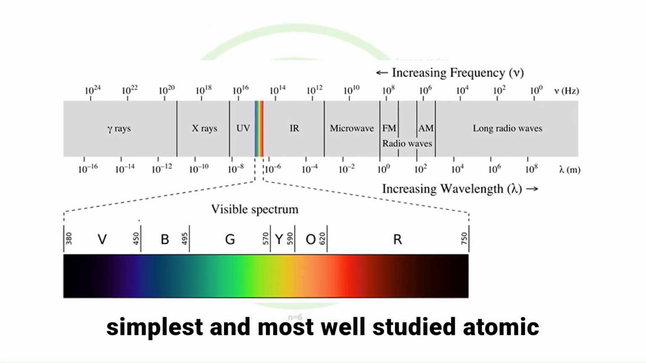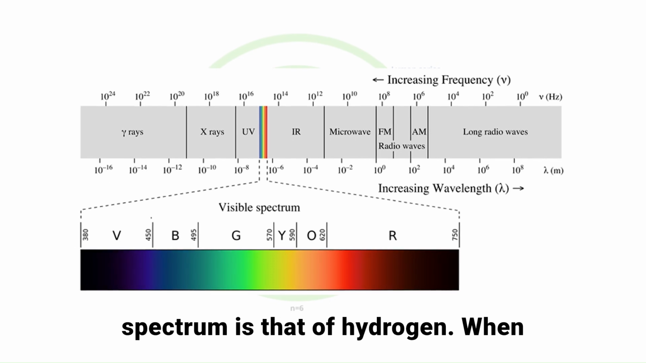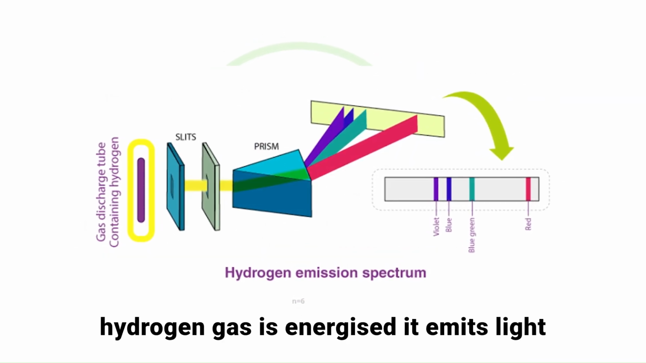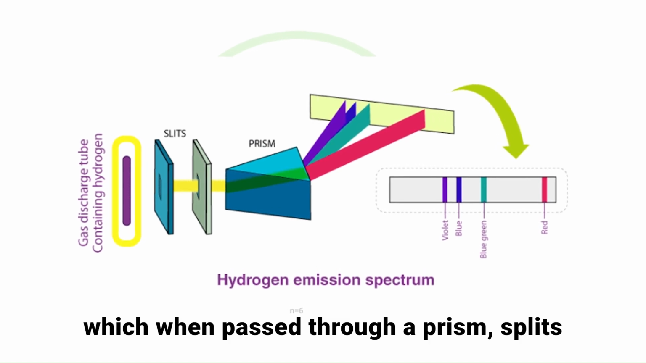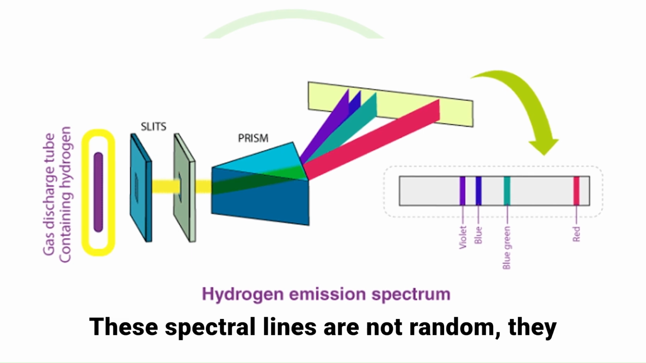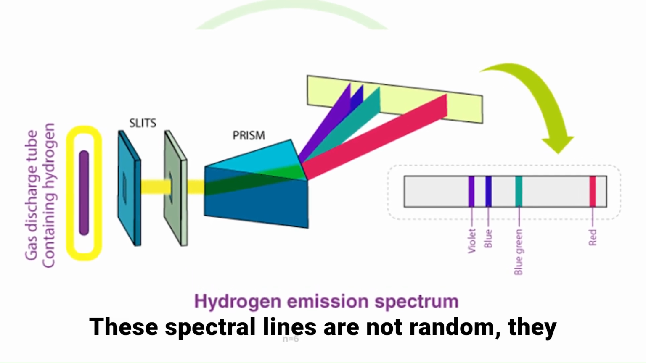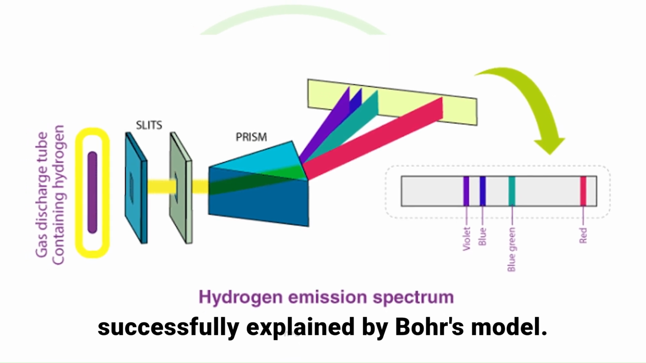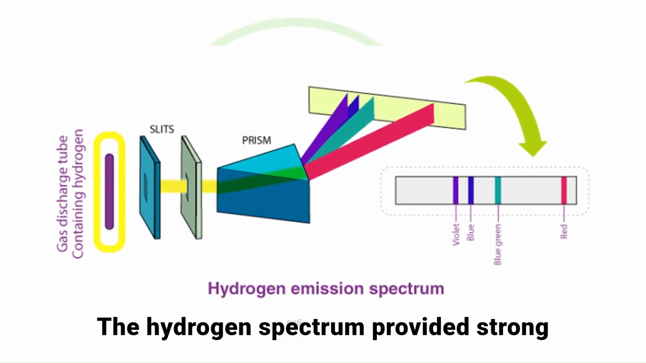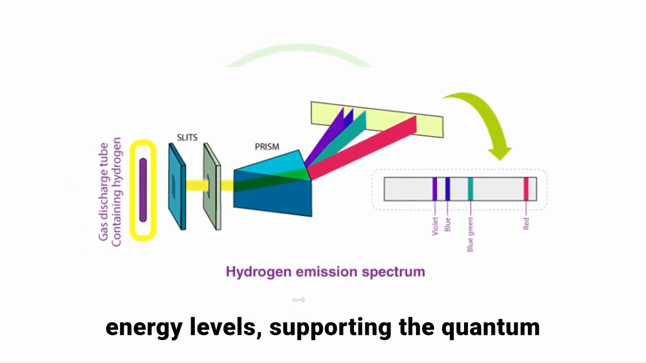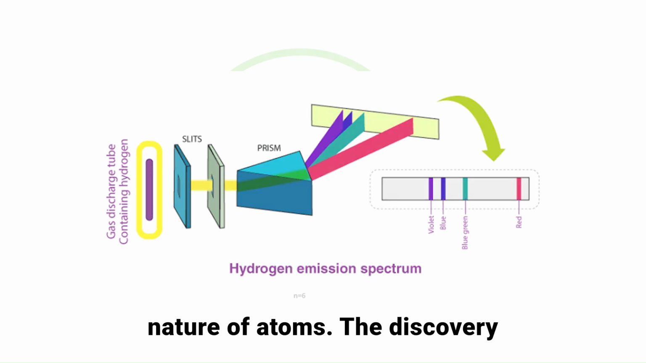The simplest and most well-studied atomic spectrum is that of hydrogen. When hydrogen gas is energized, it emits light, which, when passed through a prism, splits into a series of colored lines. These spectral lines are not random, they follow a specific pattern, which was successfully explained by Bohr's model. The hydrogen spectrum provided strong evidence that electrons occupy discrete energy levels, supporting the quantum nature of atoms.